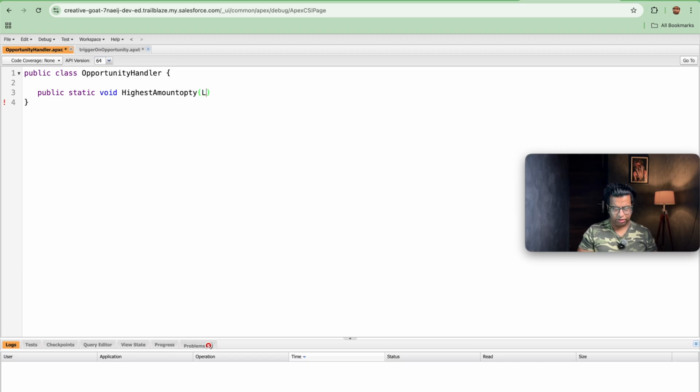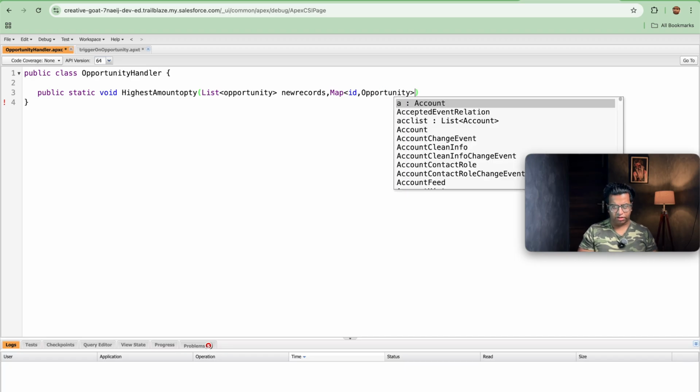Here I will be passing a list of Opportunity newRecords, and the second thing we will be passing, a map of Id versus Opportunity oldMap.